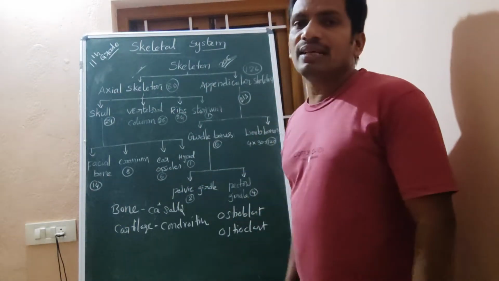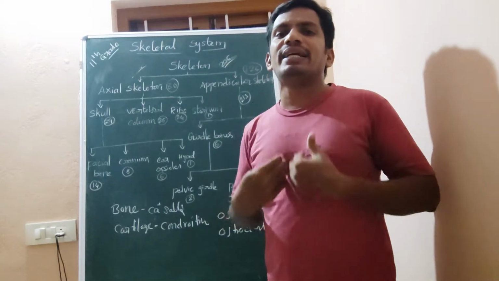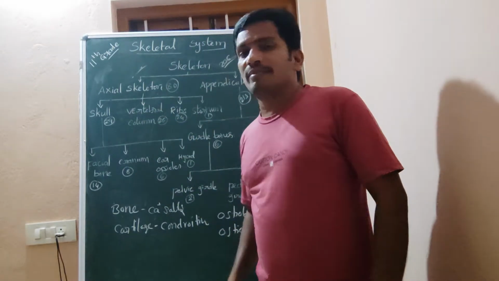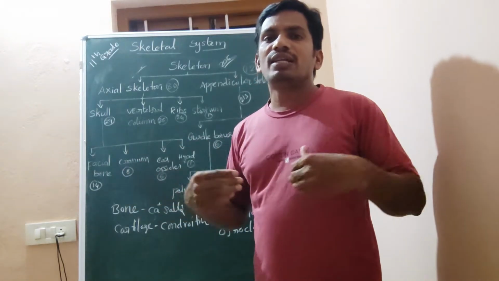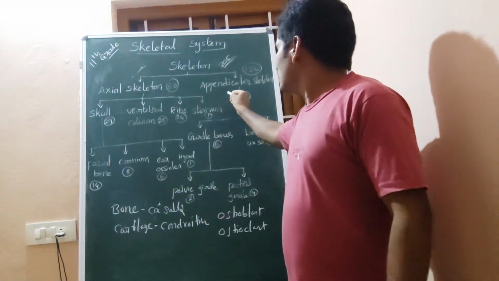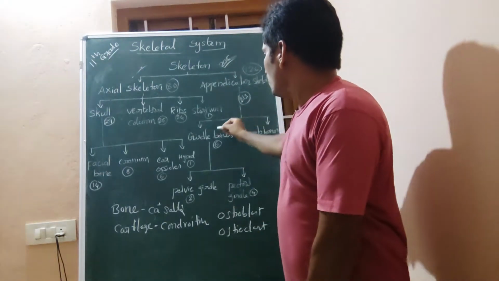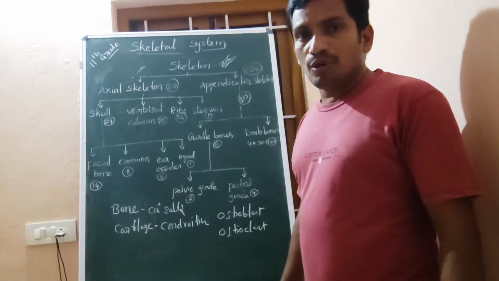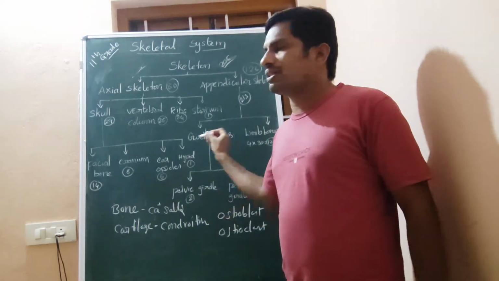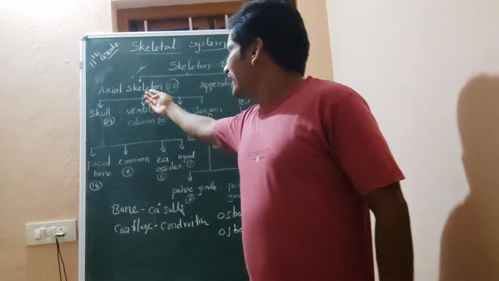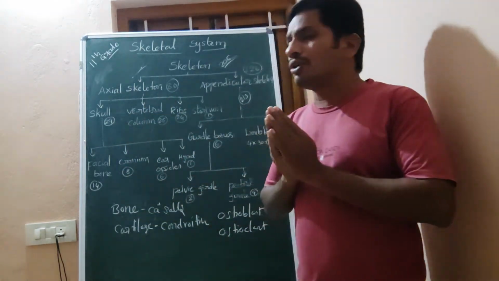And the appendicular skeleton is the remaining part, apart from the axial skeletal system along the mid longitudinal section. The two girdles, bones and limbs come under the appendicular skeletal system. Now, the first part of the axial skeletal system is the skull. We are going to discuss the skull.